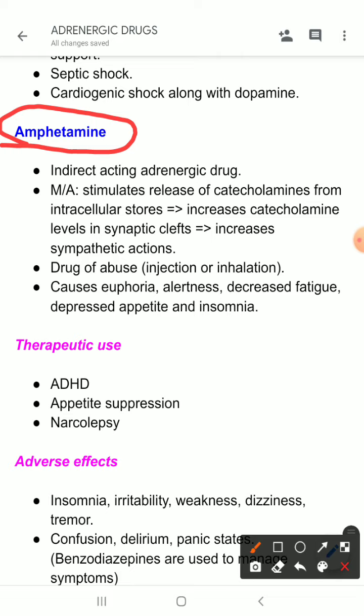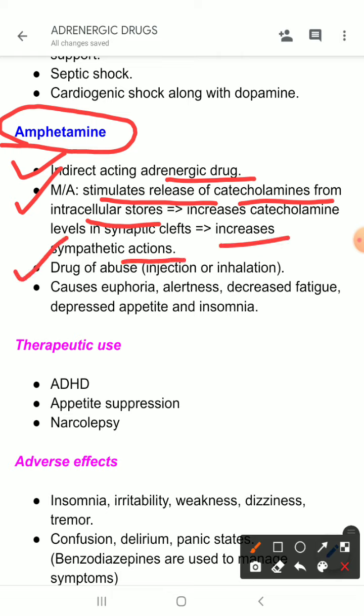So, what does it cause actually? It causes CNS stimulation, and CNS stimulation gives you euphoria, you become very happy, your mood is elevated, you feel excited. So these are the things which occur after taking these drugs. This is an indirect acting adrenergic drug. Its mechanism of action: it stimulates the release of catecholamines from intracellular stores and thereby increases the sympathetic action. This is a drug of abuse.